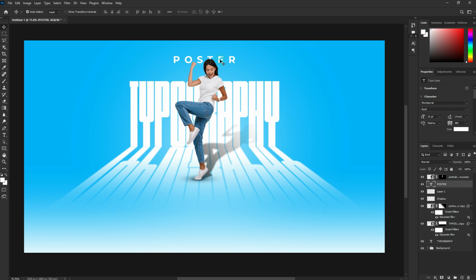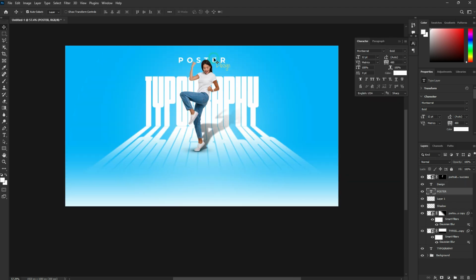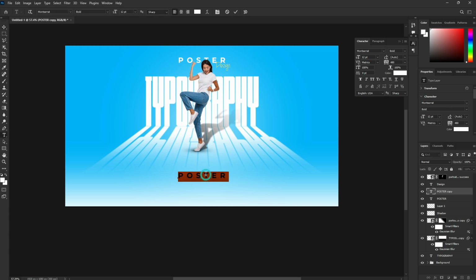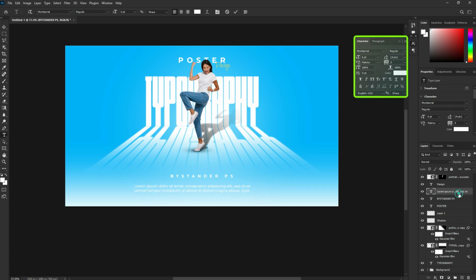Make a copy of the text. Make sure to follow these steps carefully. With a type tool, draw a selection like this. Then copy the settings in the character panel.